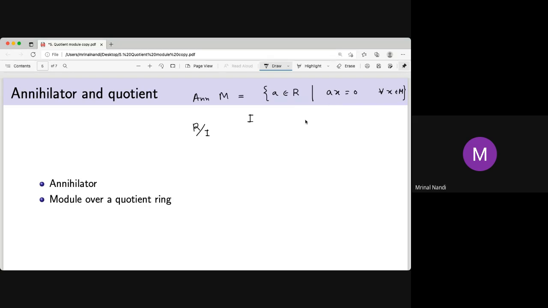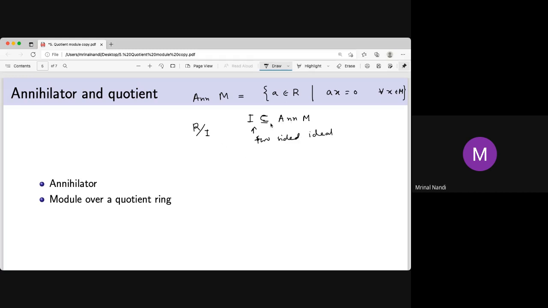Now, if you have an ideal which is a two-sided ideal, which is a sub-ideal of this, so the annihilator is a module also. This ideal is also a module, a submodule. So now you can take the quotient by this I, which is an ideal of R. Not only an ideal, it's a two-sided ideal. Now, what is the idea basically?